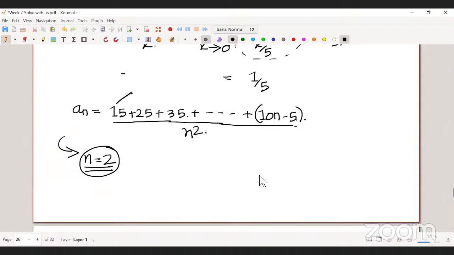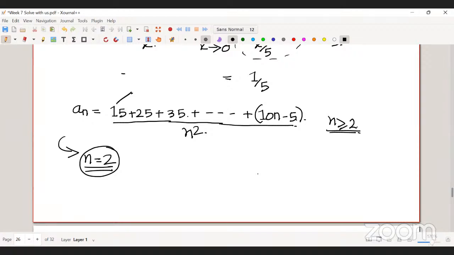Sir, in this one, in the question it's given where n belongs to N. That is incorrect, and without 0. This should start with n greater than or equal to 2.